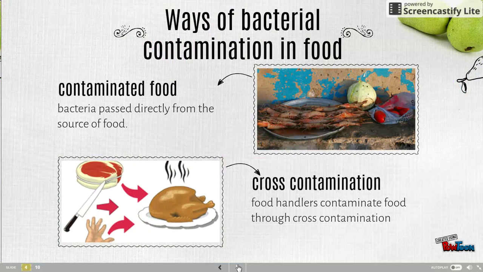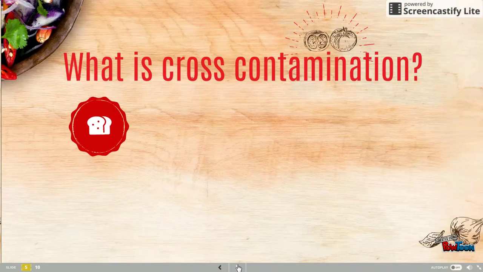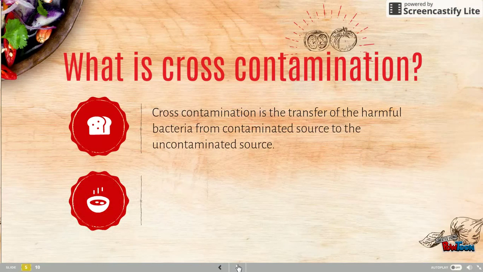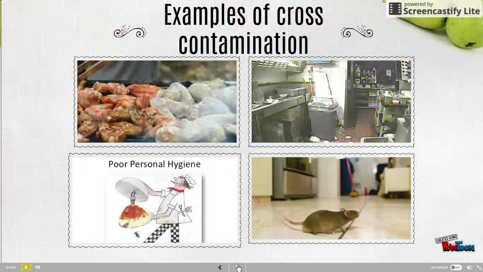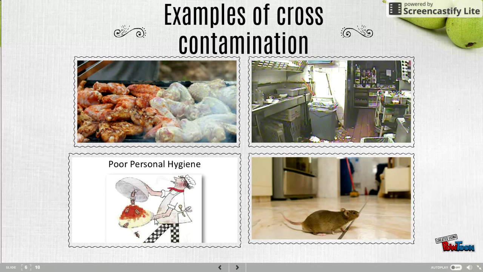So, ways of bacterial contamination in food. One, contaminated food, where bacteria pass directly from the source of food. Second is through cross-contamination, where food handlers contaminate food. So what is cross-contamination? It is the transfer of harmful bacteria from a contaminated source to an uncontaminated source. For example, raw food and cooked food are prepared on the same surface area. Contamination by food handlers and improper storage practice.